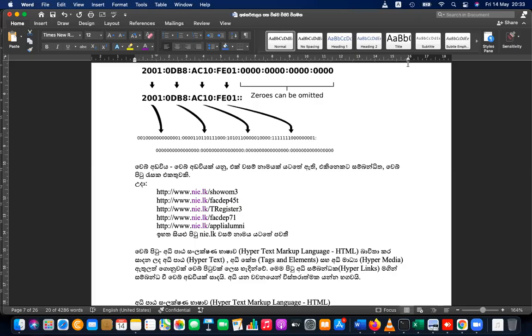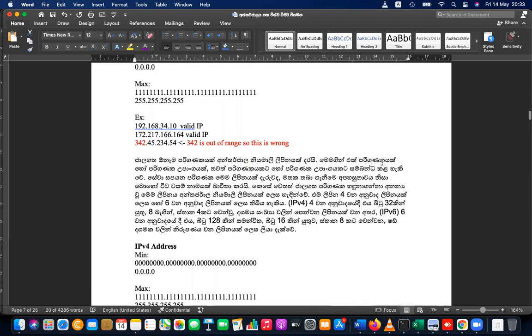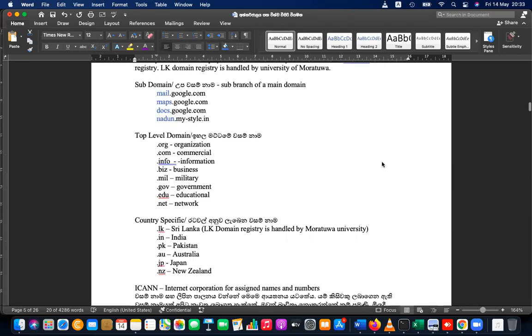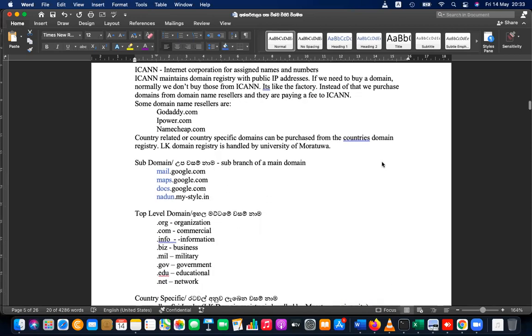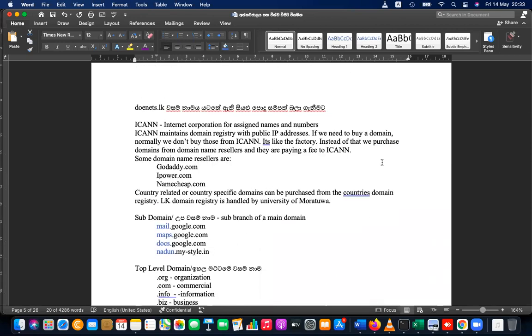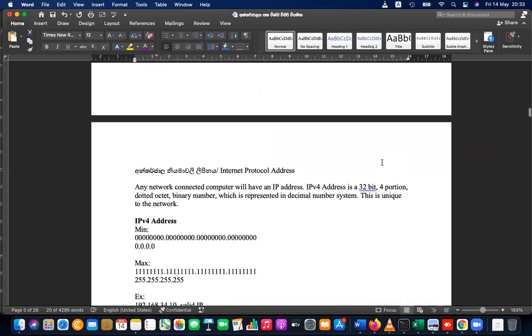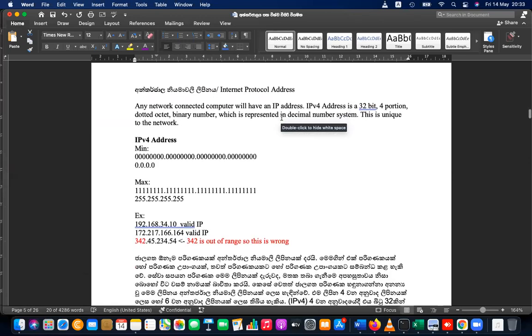Good evening, all. Last day we discussed the domain name and different domain names, as well as how to get a domain name. Then we discussed IPv4 and IPv6 addresses, and found that an IP address can be mapped to a domain name, especially when it is a server, and a domain name can be mapped to an IP address. That is a different service available on the internet called DNS. DNS, the domain name system, maps the IP to the domain and the domain to the IP. We learned about that, and today we are going to start our practical.